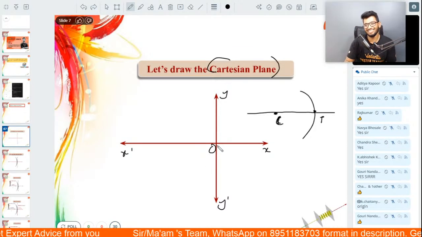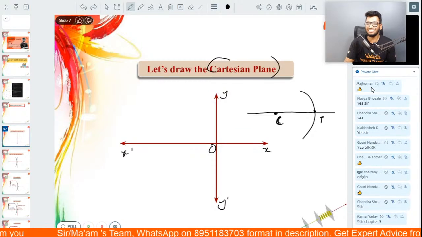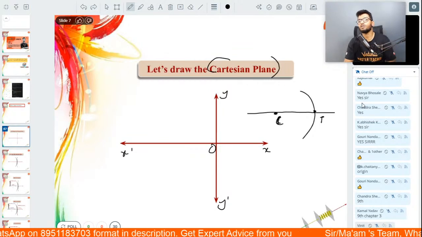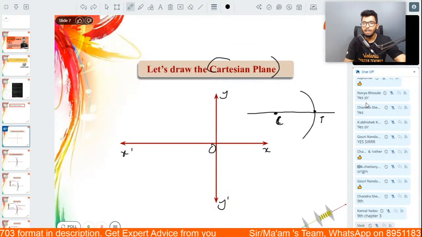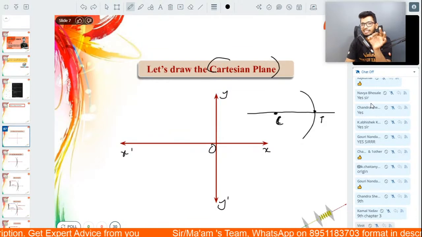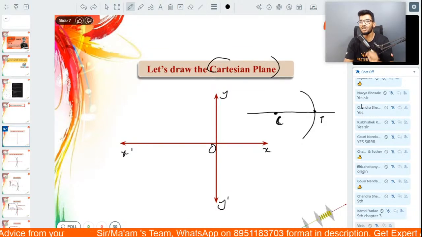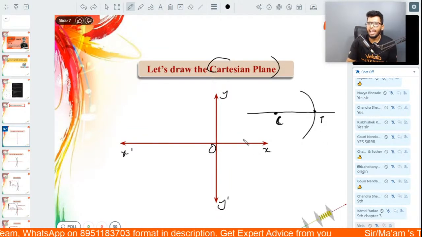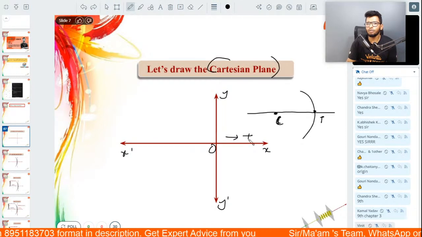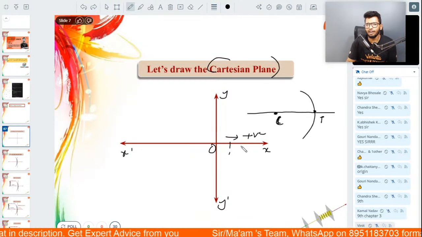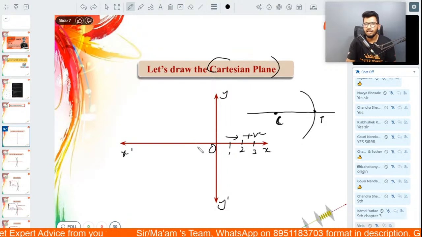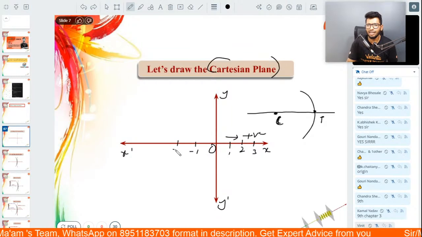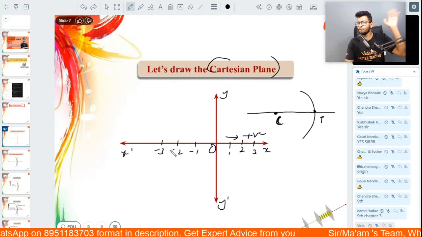O is the origin. Arre, Chaitanya ji. Awesome. Now, here is the thing, people. I want all of you to go back to it, because we are going to be using the exact same logic of Cartesian planes over here also. Let me tell you how. In a Cartesian plane, if you remember, the x-axis was considered positive. So you had +1, +2, +3, and so on. The x-dash axis was considered a negative axis.